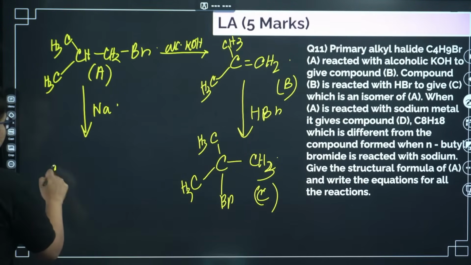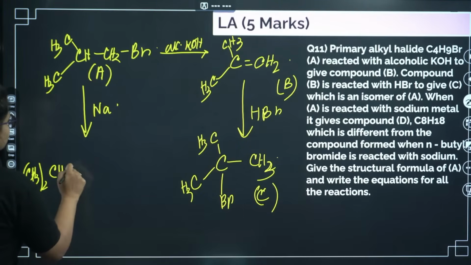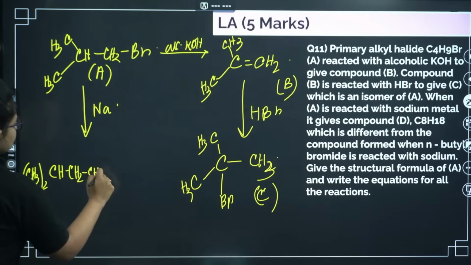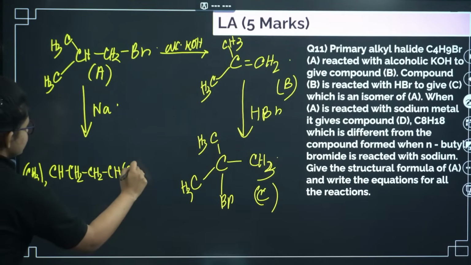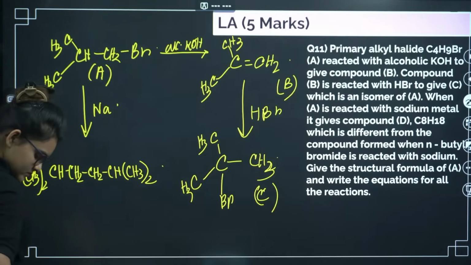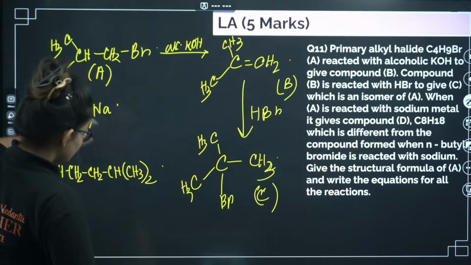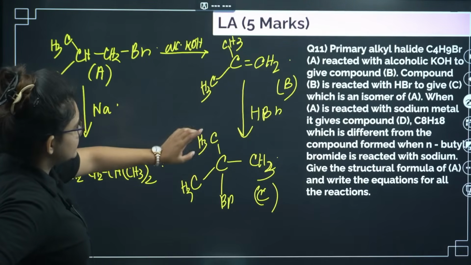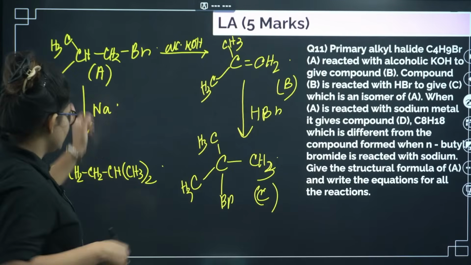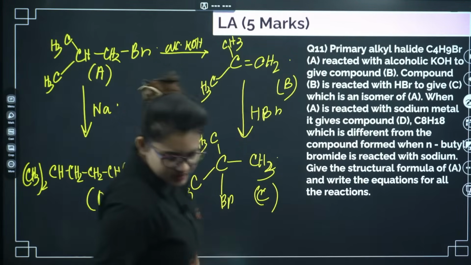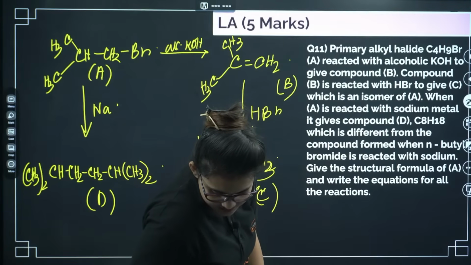As a result of this, you will get something like this: (CH3)2CH-CH2, then CH2-CH(CH3)2. So this is something you will end up with if it reacts with sodium metal. So this is A, B, C, all the structures I have written, and this is your D. This is all the structures and the A, B, C, D compounds. Okay, let's go ahead.